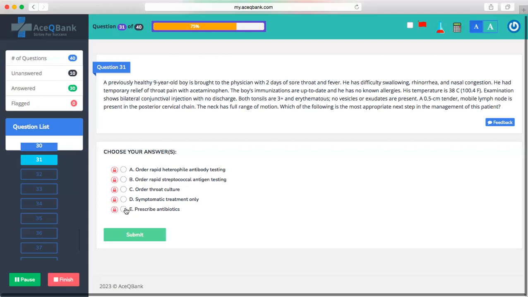Prescribe antibiotics, so E. Try to put the numbers in and see on that basis whether this needs the rapid streptococcal test or antibiotics. Symptomatic treatment only, maybe that one could be the answer too.